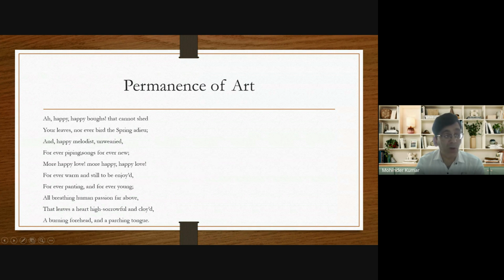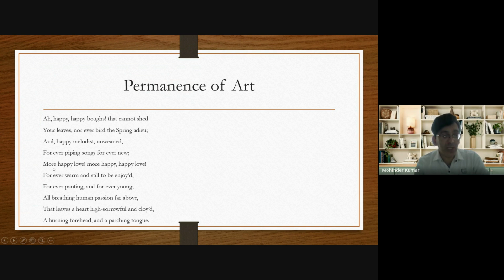Why will the songs always remain new and fresh? Because they are the songs of imagination. Each and every time a person looks at the magician, the reader will imagine what type of song the magician is singing. So those songs will always remain new, whereas in real life, songs become stale after some days. So again, there's a permanence of art and the temporariness of human life and beauty.